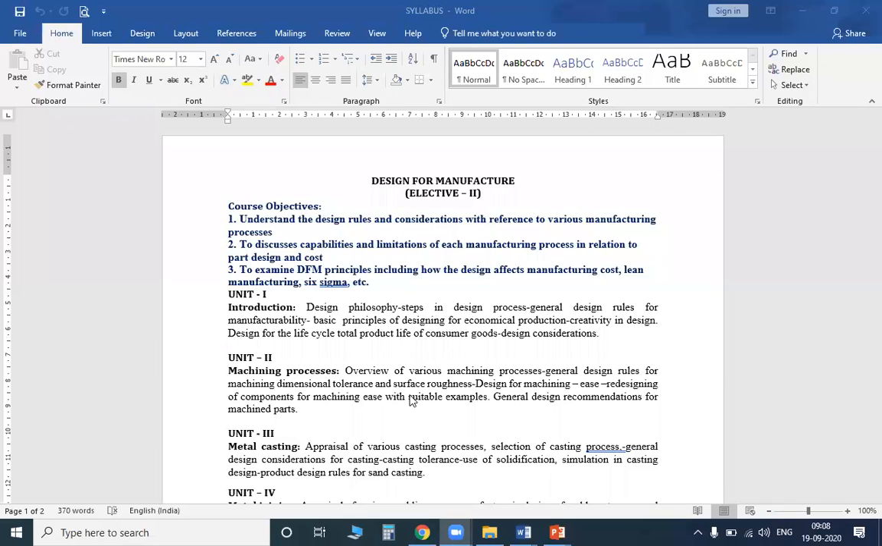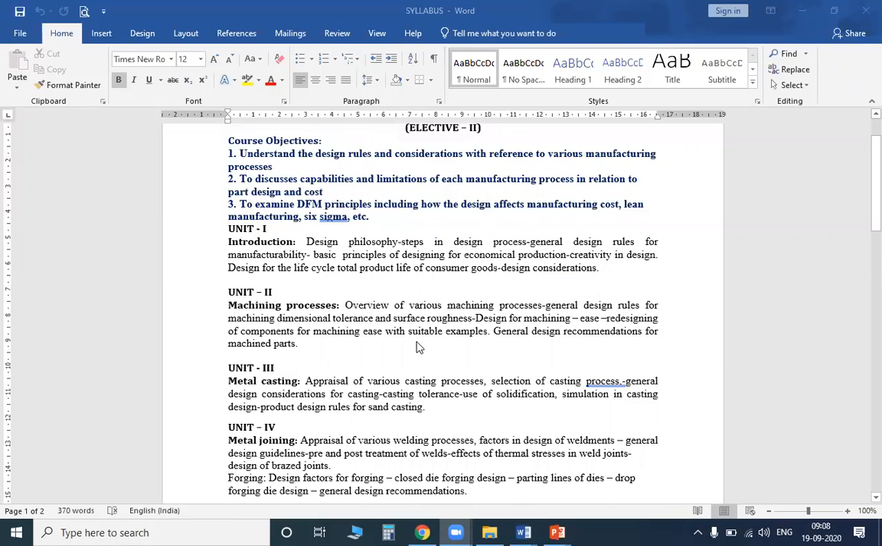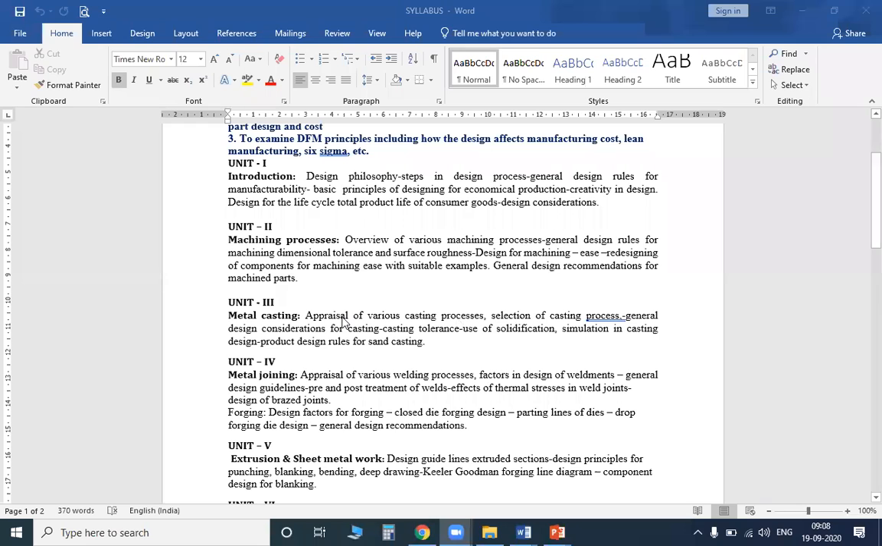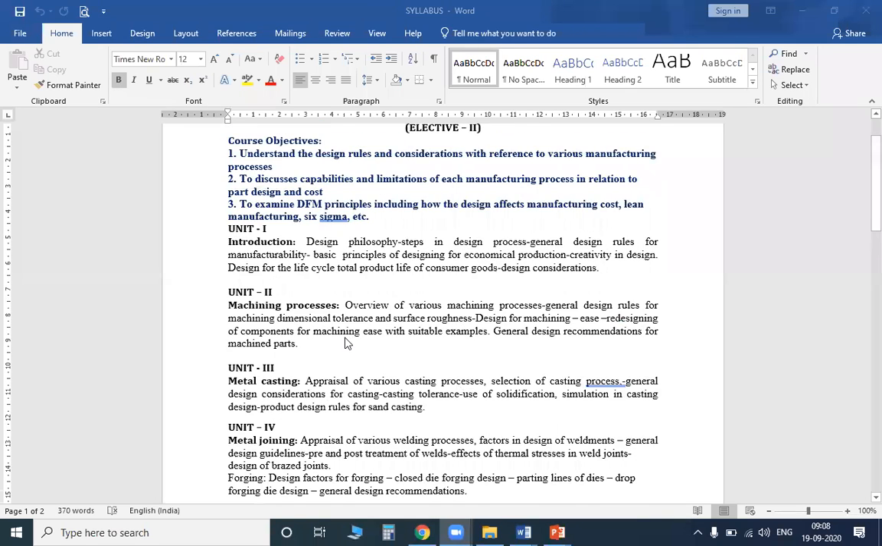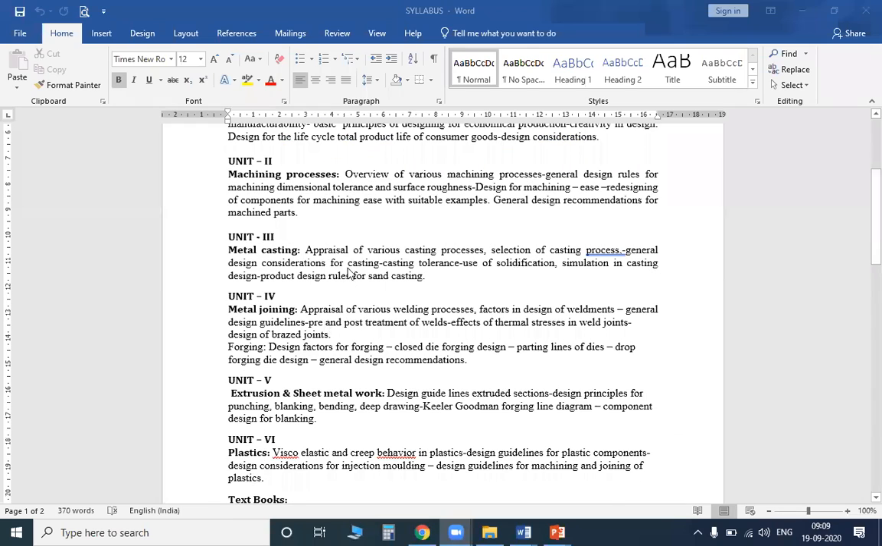From this class we will start unit 3, which explains metal casting. The topics given in unit 3 are: appraisal of various casting processes, selection of casting process, general design considerations for casting and casting tolerance, use of solidification simulation in casting design, and product design rules for sand casting. These are the topics to be covered under metal casting.